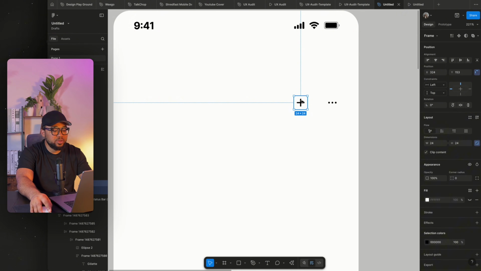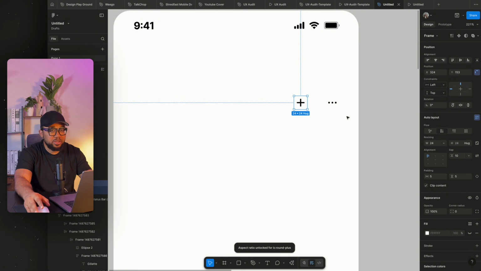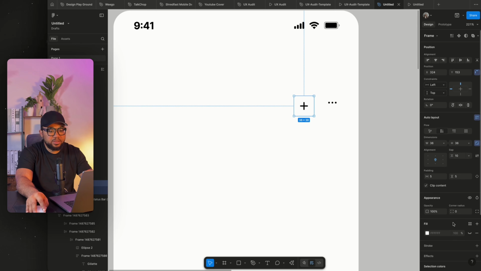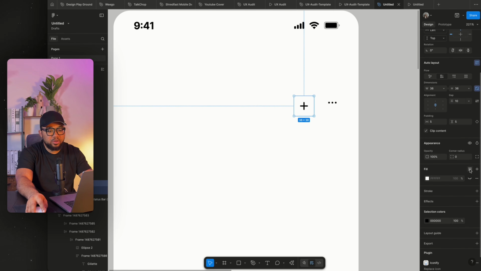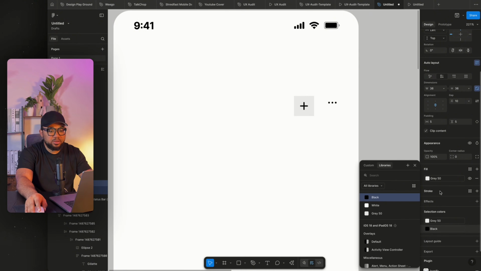What we're going to do now is add auto layout on this one. Just press Shift A to add auto layout. Make sure that this is centered, and I'm going to increase both the width and the height. You just click on this. Then the next thing I'm going to do is push it to 36. I've already created some color variables. Then we're just going to select this gray 50, and I'm going to tie this to black.